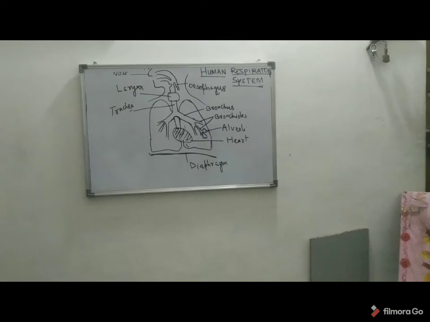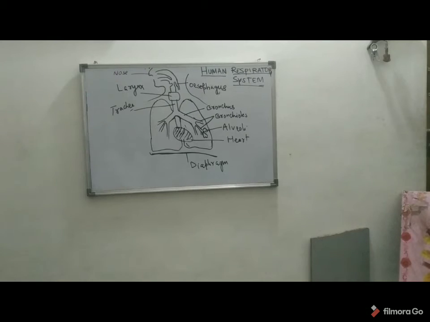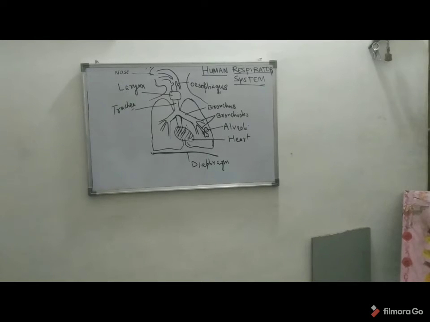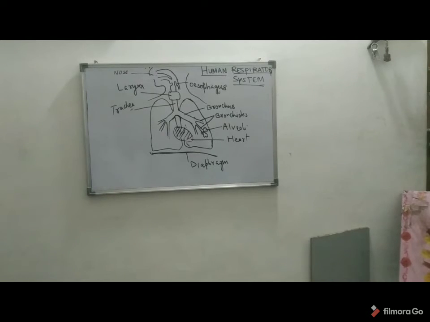Now, events of respiration. The events of respiration include pulmonary ventilation, which is the moving of air in and out of the lung. Another is external respiration, in which gas exchange between pulmonary blood and alveoli takes place. Respiratory gas transport is the transport of oxygen and carbon dioxide via the bloodstream. And the last one is internal respiration, in which there is gas exchange between blood and tissue cells in systemic capillaries. So these are the events of respiration.